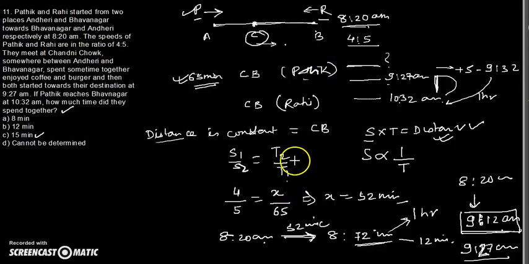We can easily find out the other time, because one of the times we calculated to be 65, the other will be 52 minutes. So Rahi takes 52 minutes to cover the distance from Bhavnagar to Chandni Chowk. So they definitely met at 9:12 am, and since they started at 9:27, there is a gap of 15 minutes, so they spent 15 minutes together.